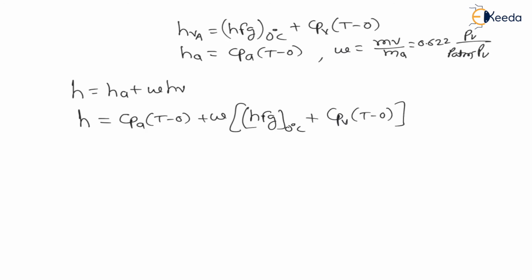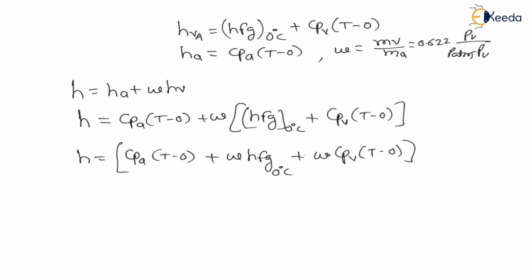Therefore, total enthalpy is Cp of air into T minus 0 plus omega HFG at 0 degree Celsius plus omega Cp of vapor into T minus 0. Now consider T minus 0 common. Therefore, total enthalpy will be equal to Cp of air plus omega Cp of vapor, into T minus 0, plus omega HFG at 0 degree Celsius.